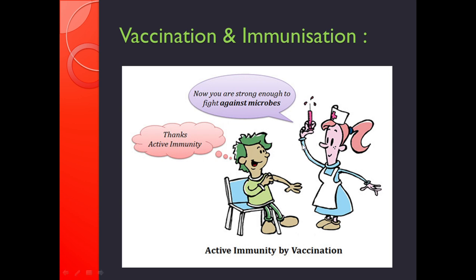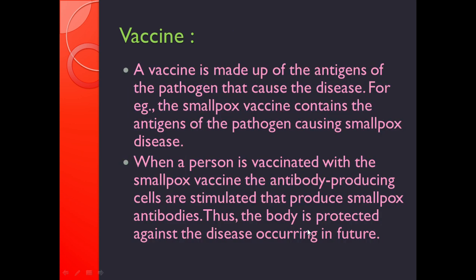Various types of vaccines are available. Oral vaccines, for example, for polio disease, it is having preventive oral vaccines. Nasal vaccines are also available. Some vaccines are in the form of injections. So the active immunity is provided by the vaccination.